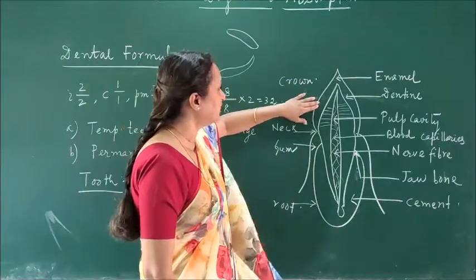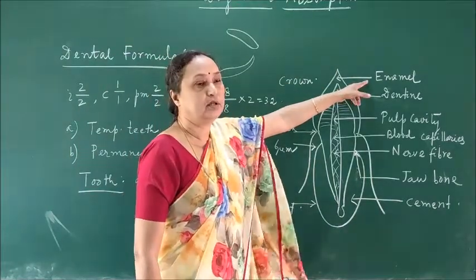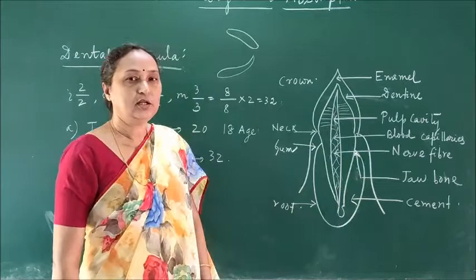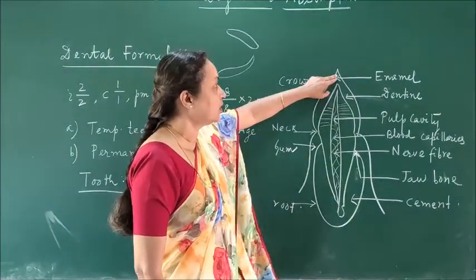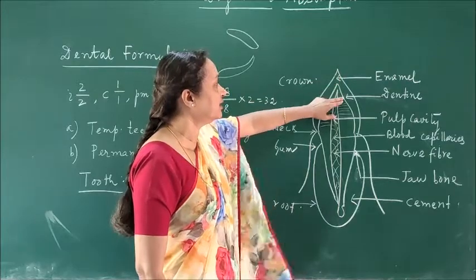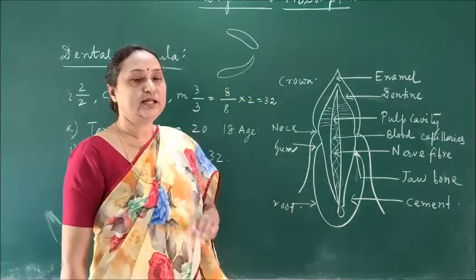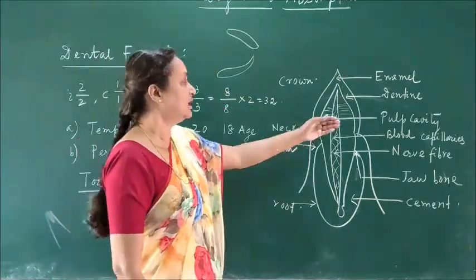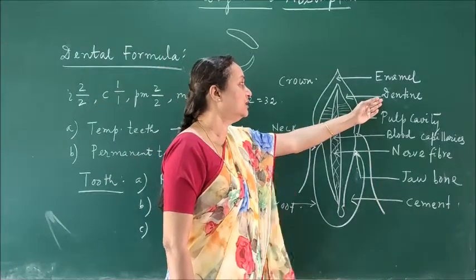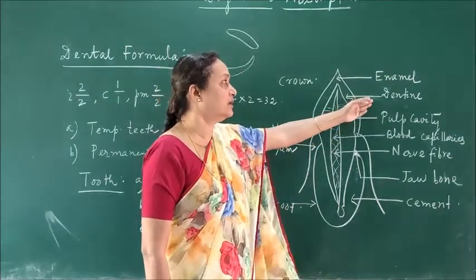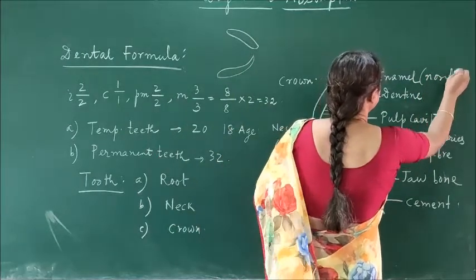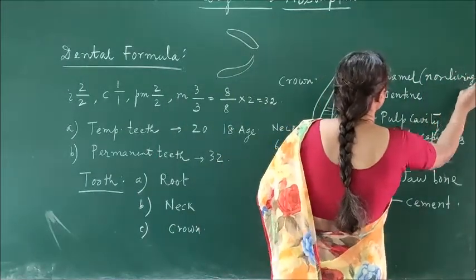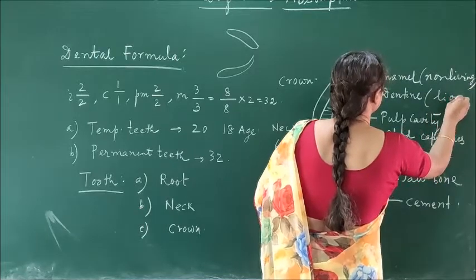And the outermost layer of the tooth is called enamel. Enamel is white in color, and it is the hardest material in the human body, and it is non-living. Then below the enamel there is another layer which is slightly light yellow in color. That layer is called dentine. The dentine is living, whereas the enamel is non-living.